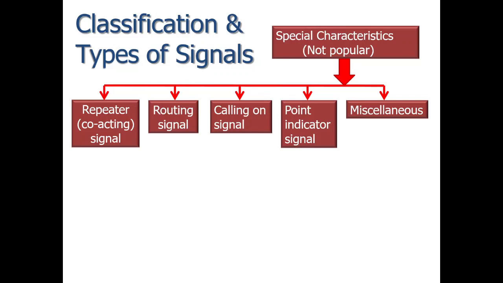And then the last one is the miscellaneous signals. From what we have studied, all signals.